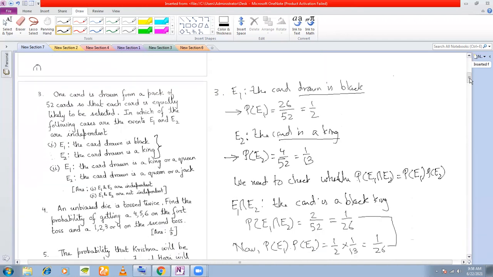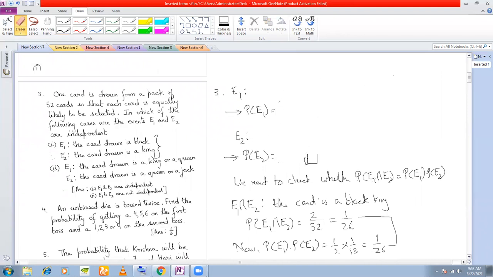Let us see the second part of the question. This time the definition of E1 and E2 is different. Let's write these first. The event E1 is: the card drawn is a king or a queen. How many kings and queens? 8. Total 52. 8 by 52. So this is 2 by 13.